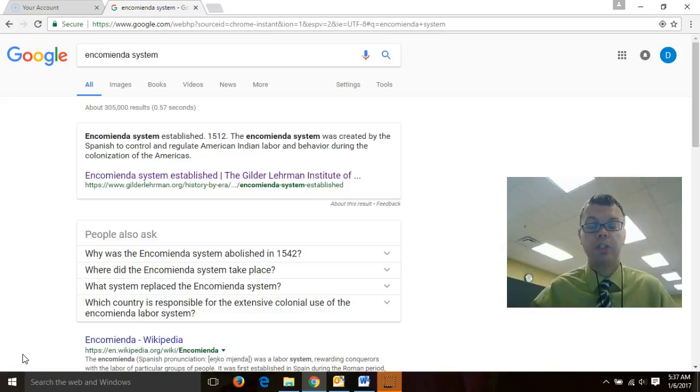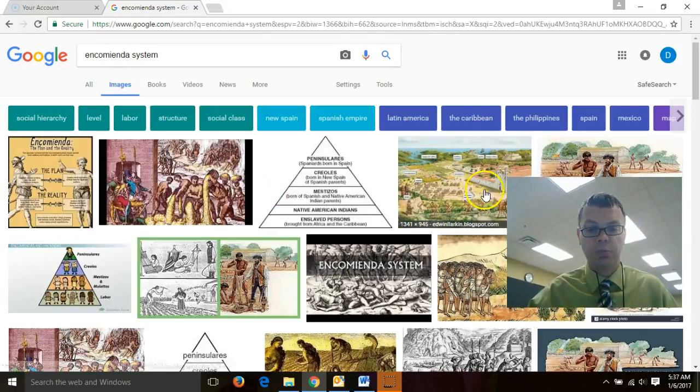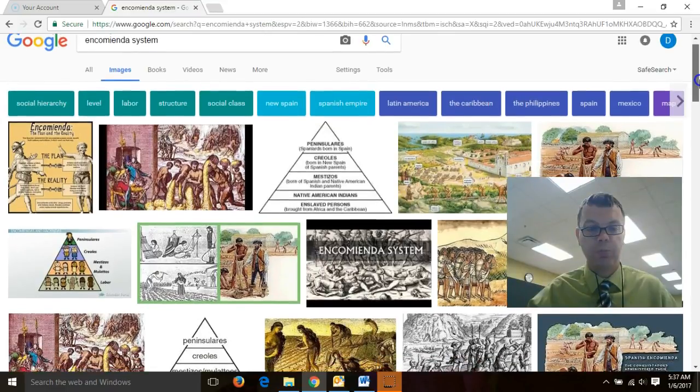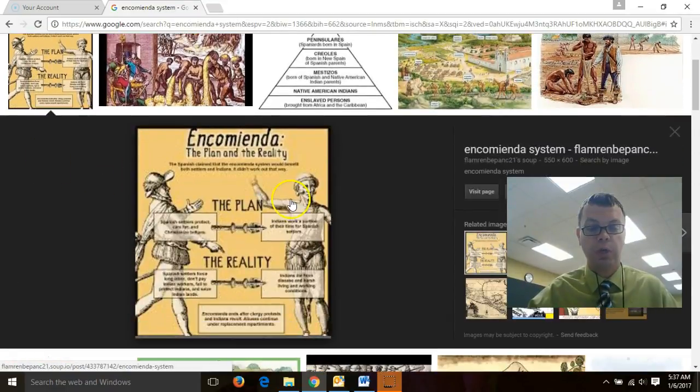The reality and the significance of this, what really happened, though, was that this is a way for the Spanish to exploit and use American Indian labor to build their farms, to build many of their things like the haciendas, which will be established in the New World. So the Encomienda System was really a form of the Spanish taking over the American Indians.